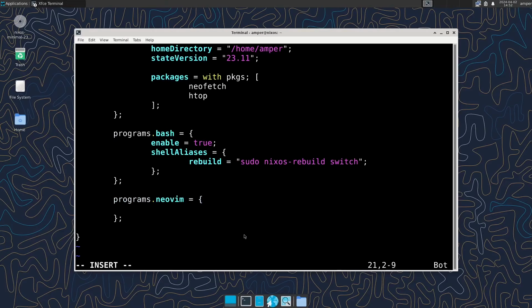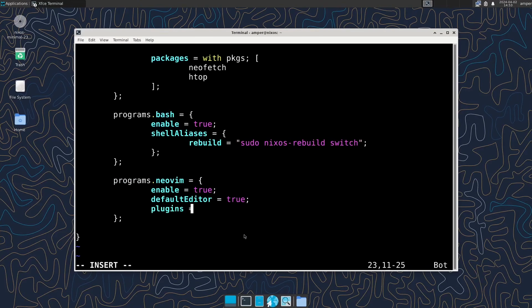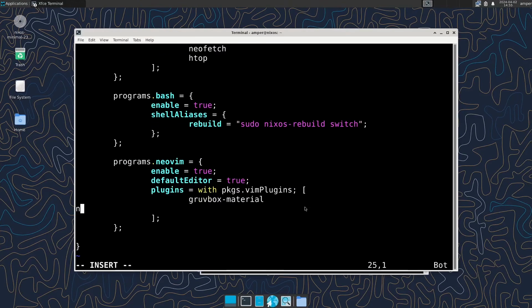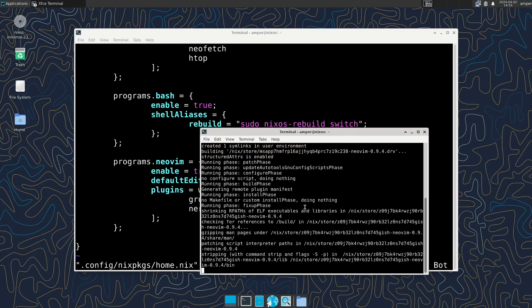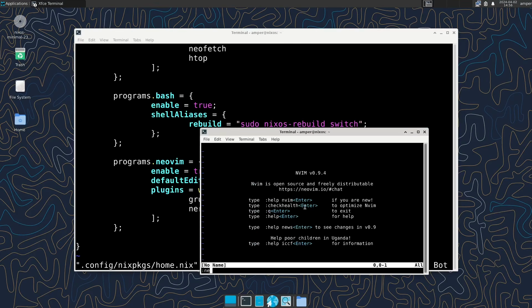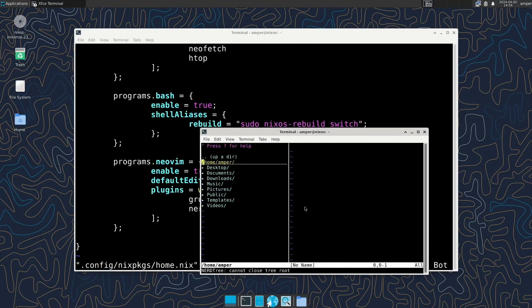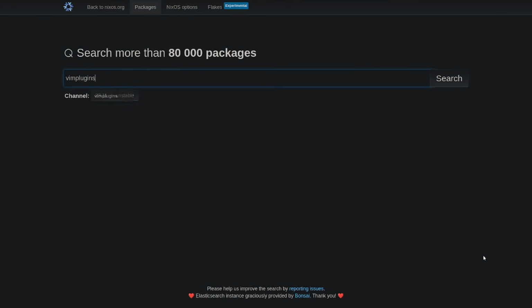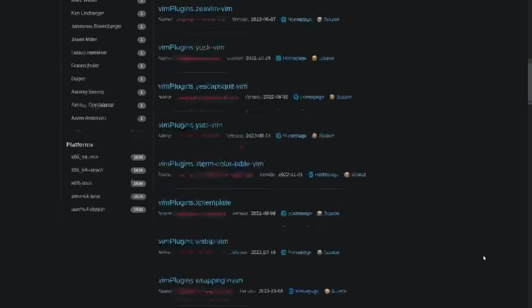Now let's configure NeoVim and its plugins through Home Manager. Add the following lines to your home.nix. After updating the Home Manager configuration, we'll be able to use NeoVim with the NerdTree plugin. Additional plugins can be found on the Nix Packages search webpage.